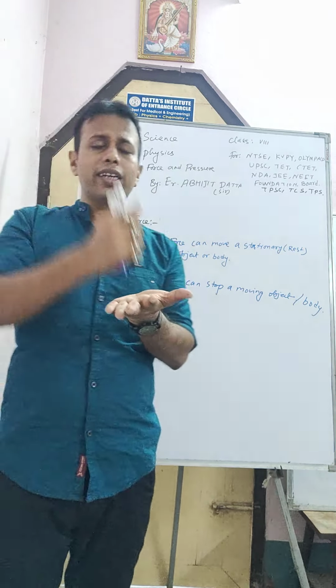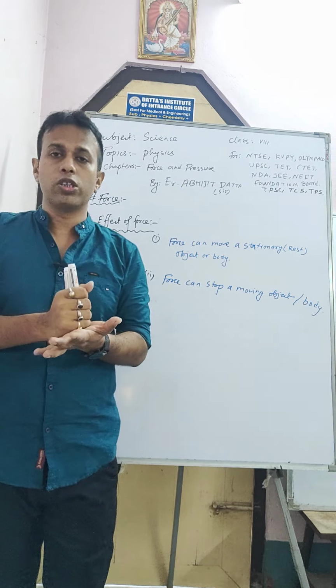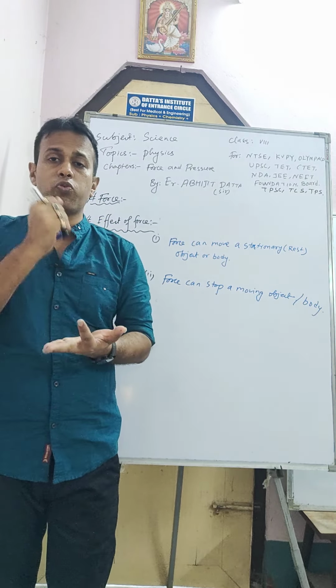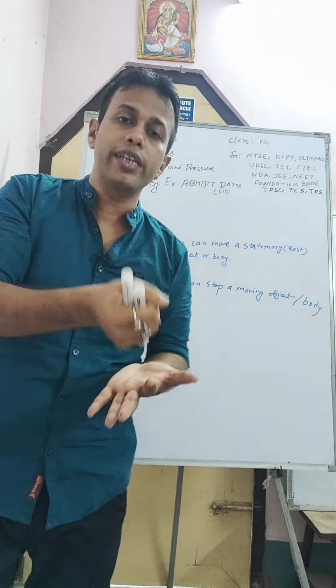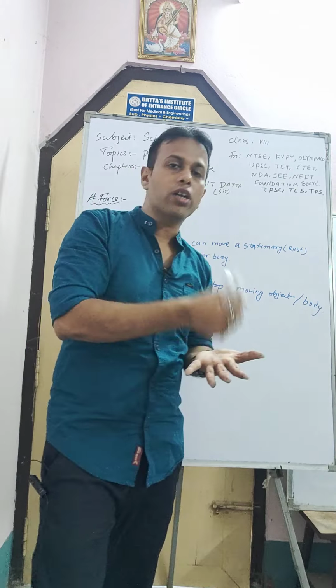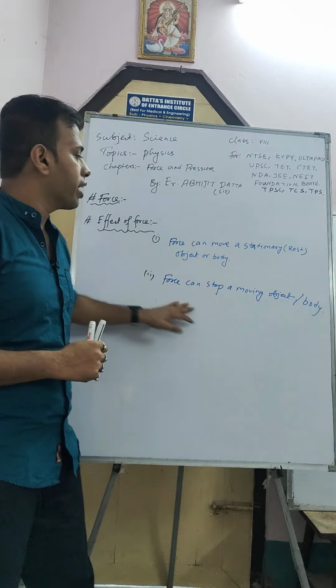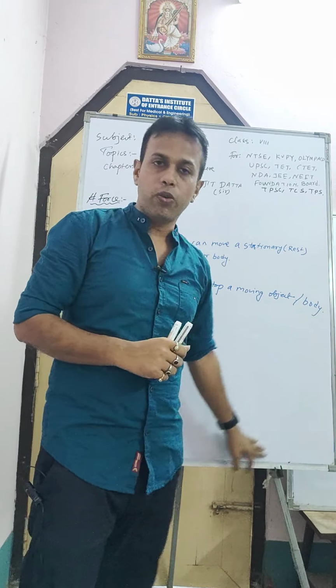When you use the brake, that is one kind of force. Drivers use this force against the motion of the train, plane, car, scooter or cycle. Understood? So force can stop a moving object or body.